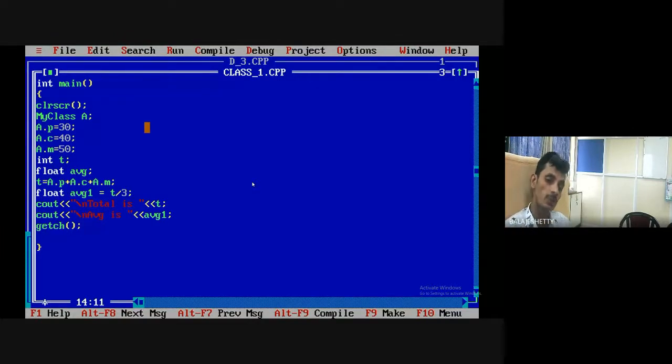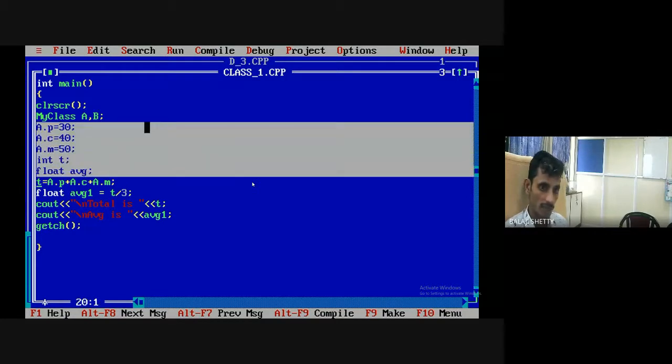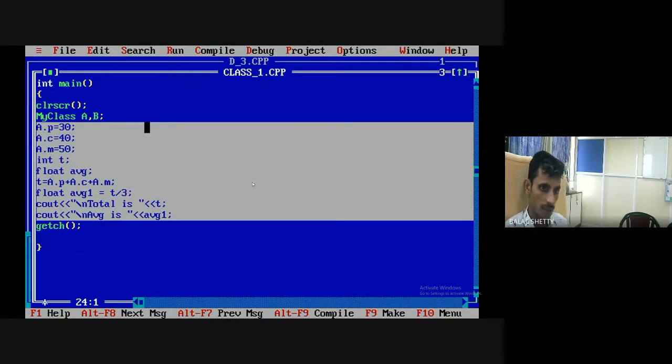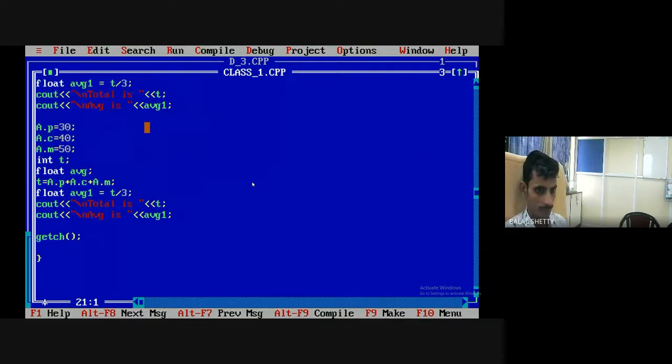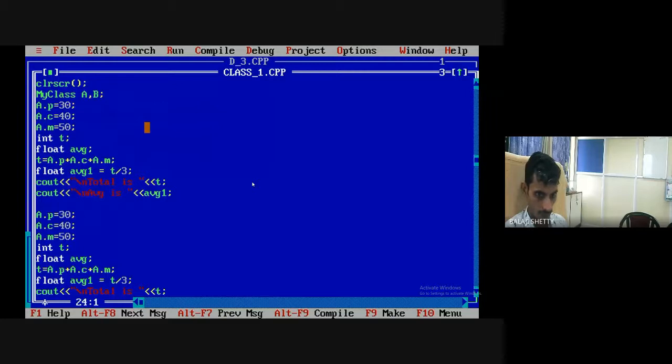I can create a program which will take input from the user. I can create multiple objects. Again, write on the same code. That's it. Control insert. Okay. Shift insert. What is the object name? Here the object is A. There is a second object named B. B dot physics marks, B dot chemistry marks, B dot mathematics marks. Change it to 130, 140, 150.